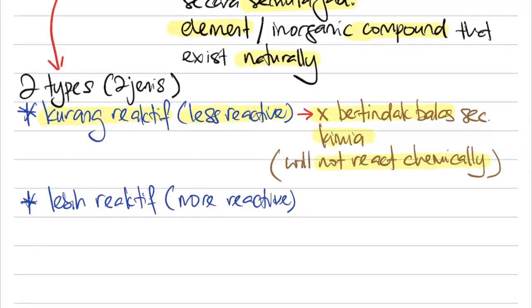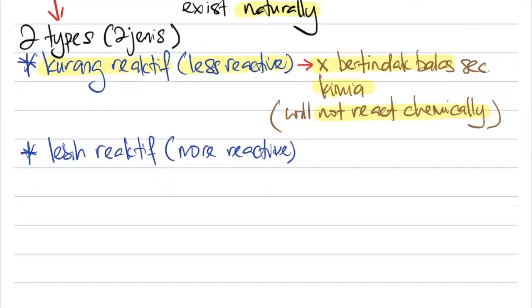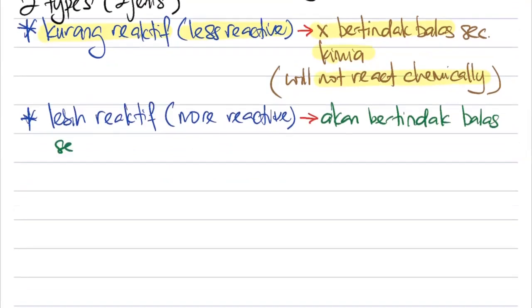Now, let's look at the next one, which is about logam yang reactive. Mineral yang reactive. More reactive minerals. Now, what does it mean? I'm using green color pen. So, what does it mean? It means dia akan bertindak balas secara kimia dengan unsur lain.